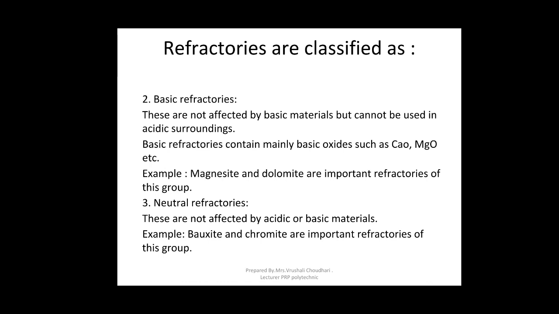Neutral refractories are not affected by the acidic as well as the basic material. They are called neutral refractories. Bauxite and chromite are the important neutral refractories.